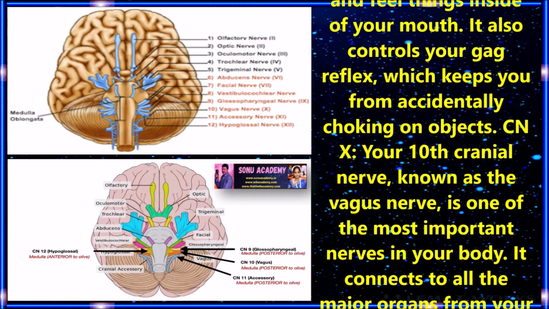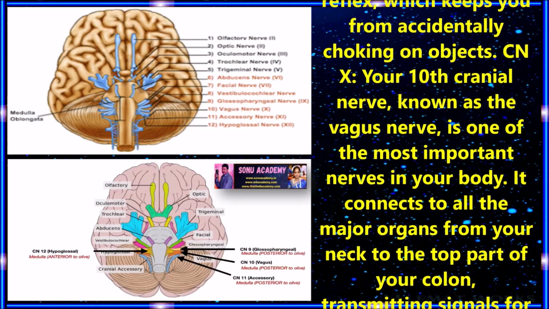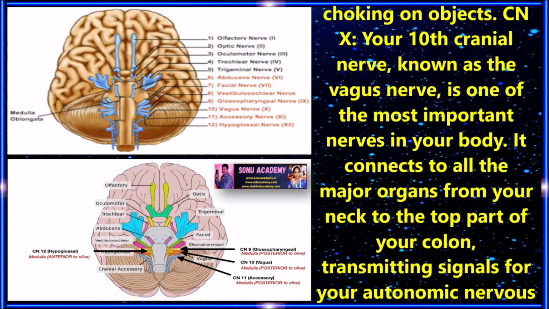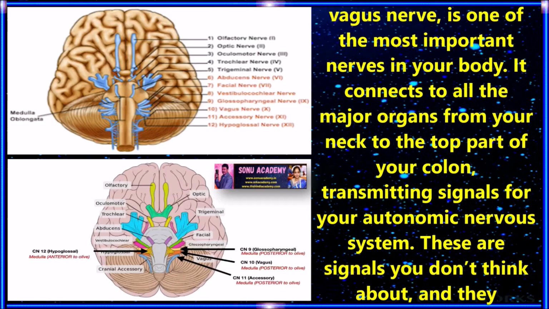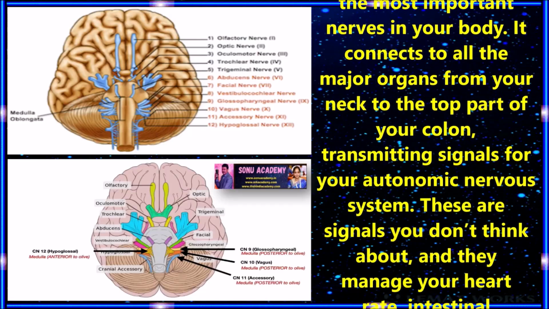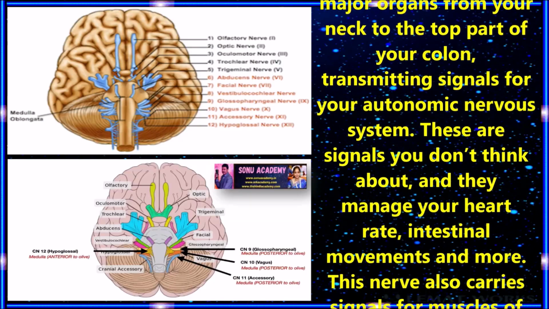Cranial nerve 10. Your 10th cranial nerve, known as the vagus nerve, is one of the most important nerves in your body. It connects to all the major organs from your neck to the top part of your colon, transmitting signals for your automatic nervous system.